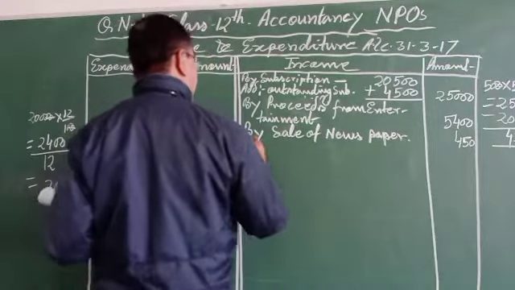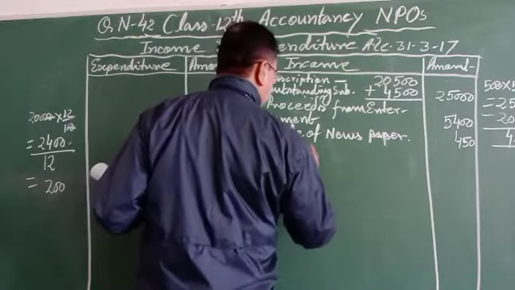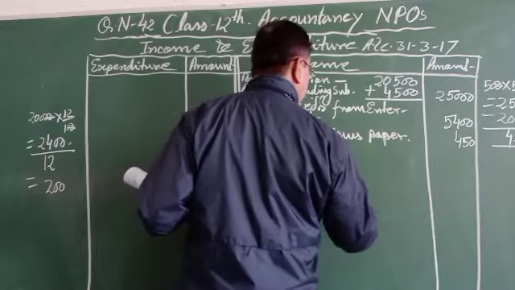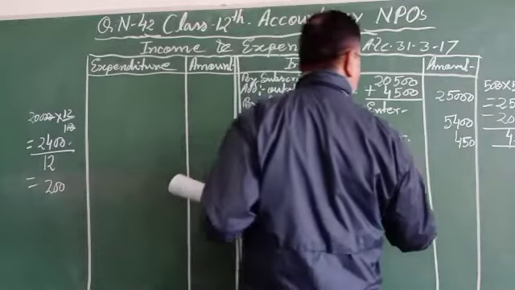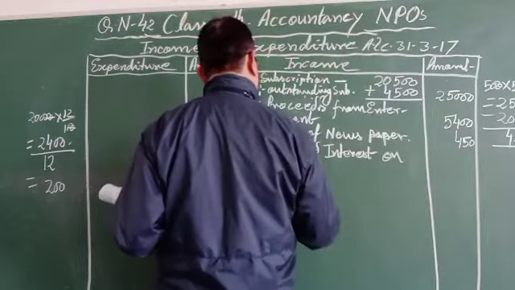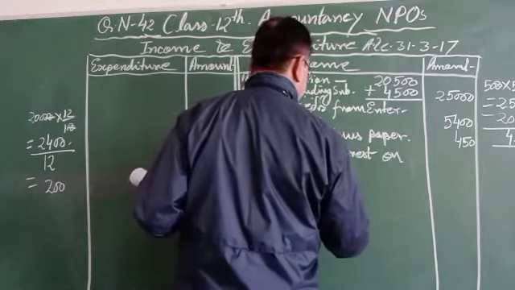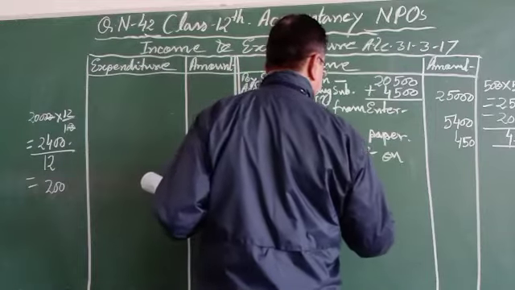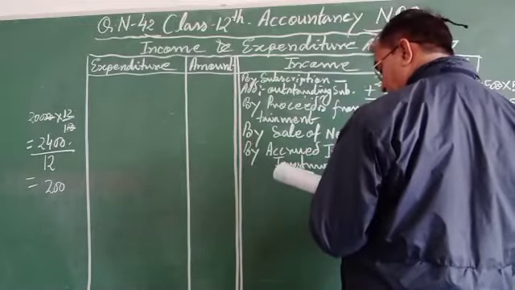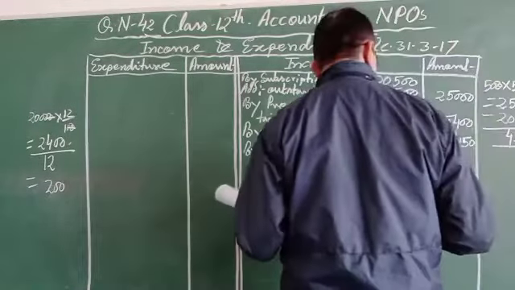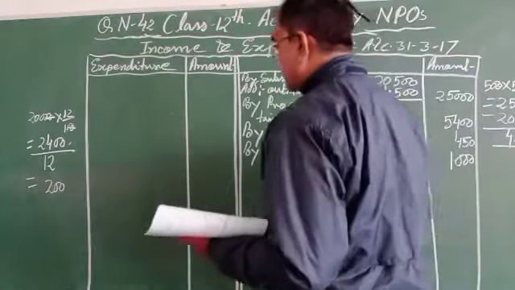So by accrued interest on investment, that is 1,000. So this one is the income column.